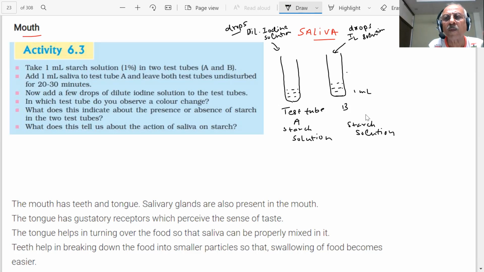Okay? Add 1 milliliter of saliva to test tube A. Okay, saliva is there.